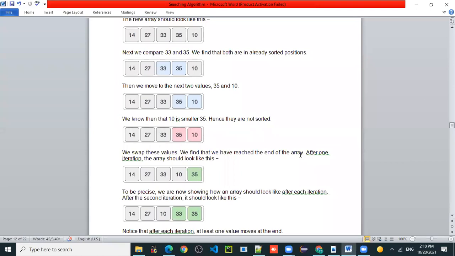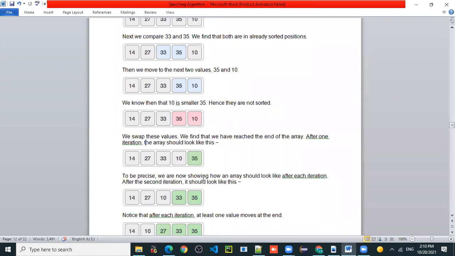If you reach the end of the array, it means you have completed the first iteration. Now the array looks like this. Here 35 is the greatest element of the list and it is shifted to the right side, so 35 is sorted. We have completed the first iteration.